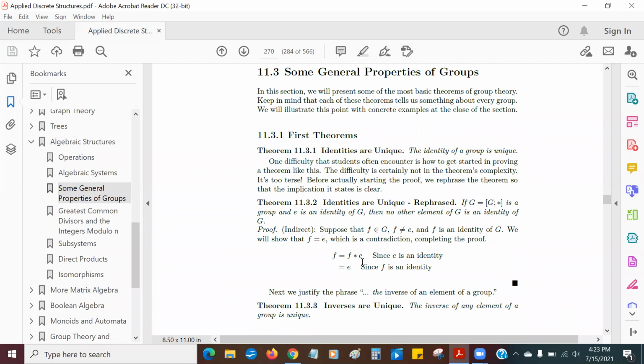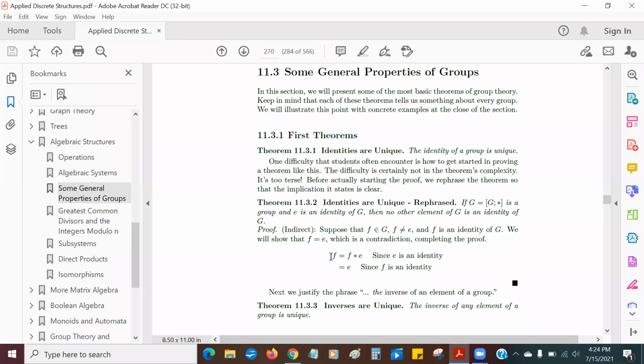And we're going to prove it. We're going to do an indirect proof. We're going to suppose that there is an element F. F is an element of the group G, and F is different from E, it does not equal E. And we're going to assume that F is an identity, meaning that if I multiply something times F, I get the same thing. We are just going to show now that F has to equal E.